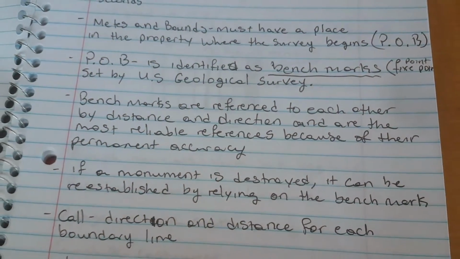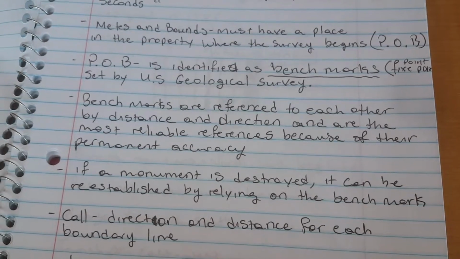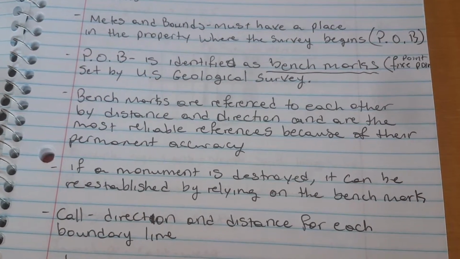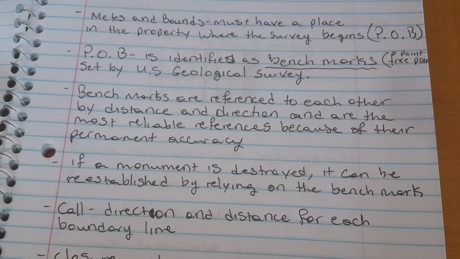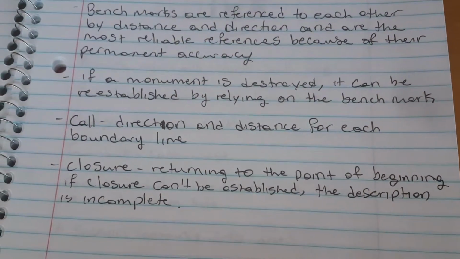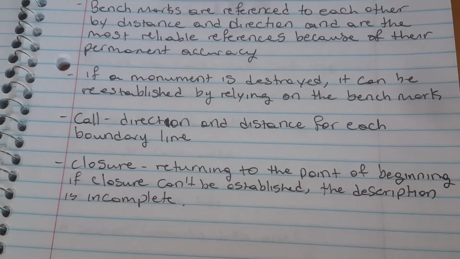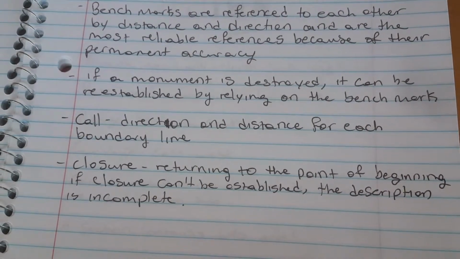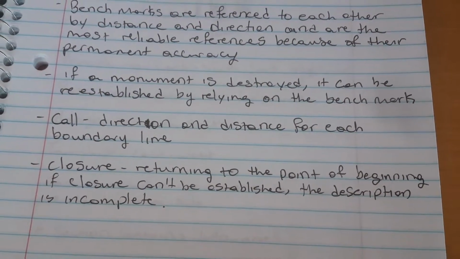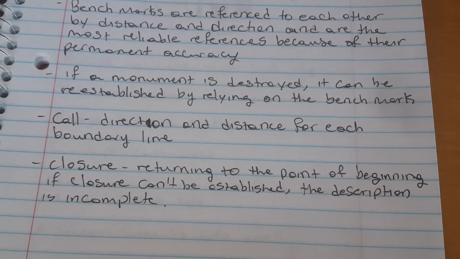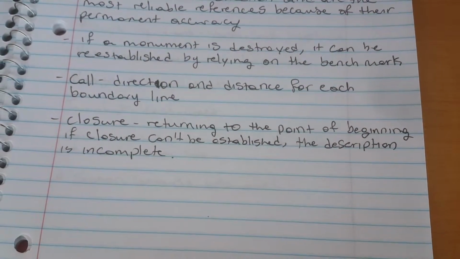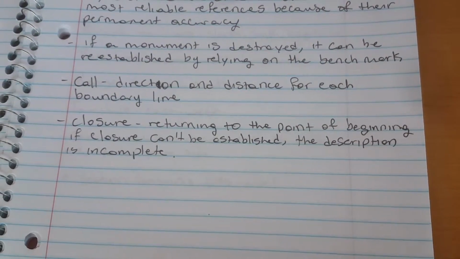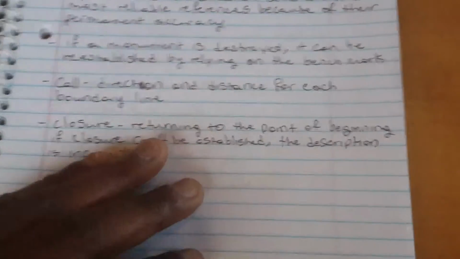Benchmarks are referenced to each other by distance and direction and are the most reliable references because of their permanent accuracy. If a monument is destroyed, it can be reestablished by relying on the benchmark. Call: direction and distance for each boundary line. Closure: returning to the point of beginning. If closure can't be established, the description is incomplete.